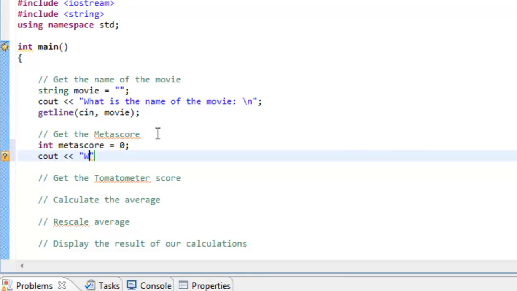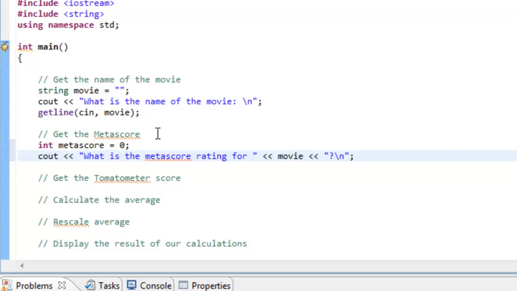And we'll say, what is the metascore rating for, and then we'll use our insertion operator, use our variable called movie, and then a question mark and \n for a new line character.